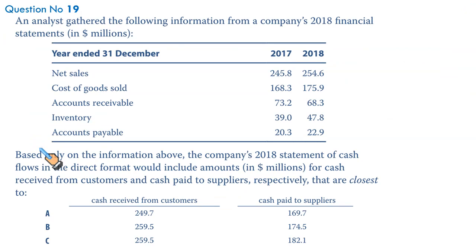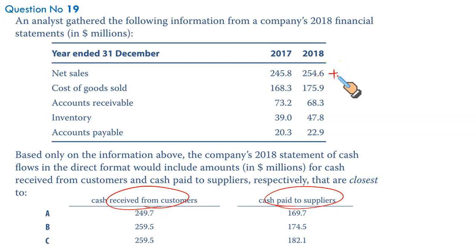Next, an analyst gathered the following information from a company's 2018 financial statements. Net sales for 2018 we need, cost of goods sold, account receivables, inventory, and accounts payable. Based only on this information above, the company's 2018 statement of cash flows in the direct format would include amounts in millions for cash received from customers and cash paid to suppliers respectively. Now let us do it one by one, starting first with customers.